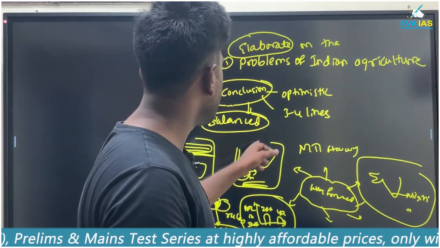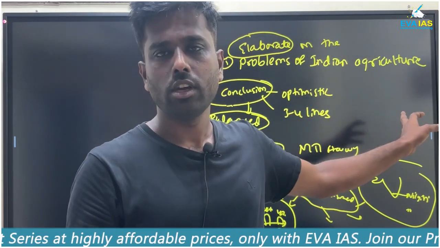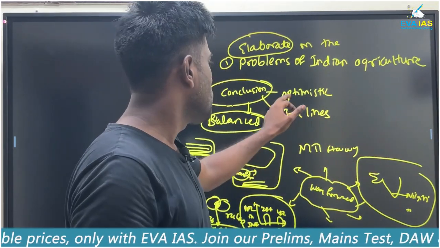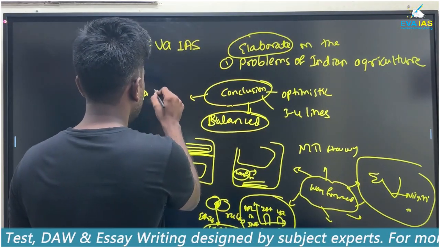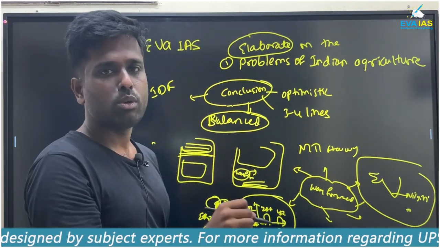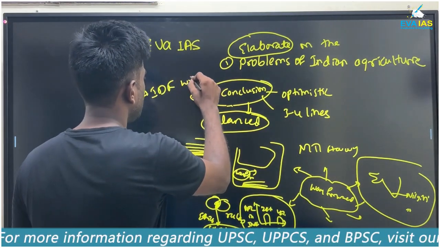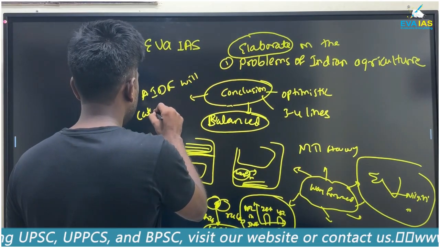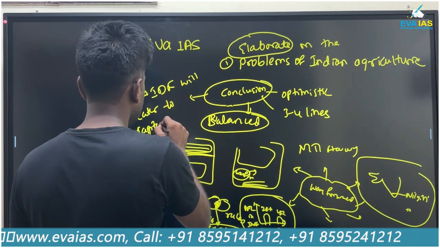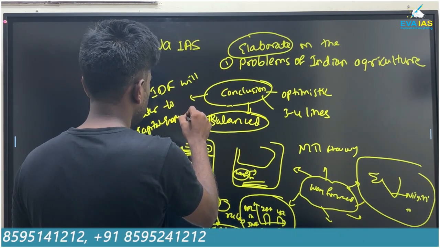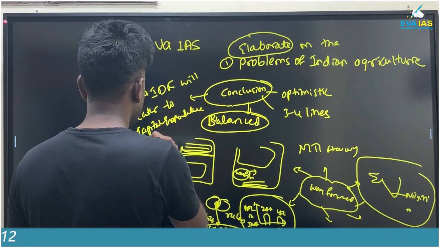Suppose if I take the question of Indian agriculture only. What are the problems of Indian agriculture? Whenever you want to write the conclusion, you can mention AIDF, the Agricultural Infra Development Fund, will cater to capital expenditure in agriculture.